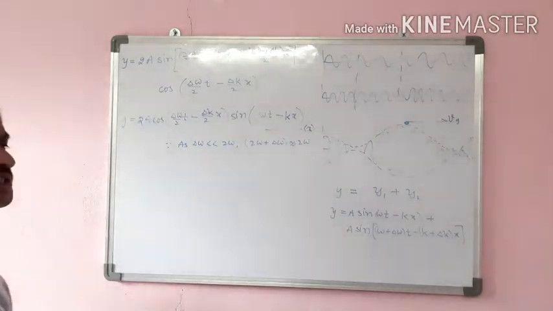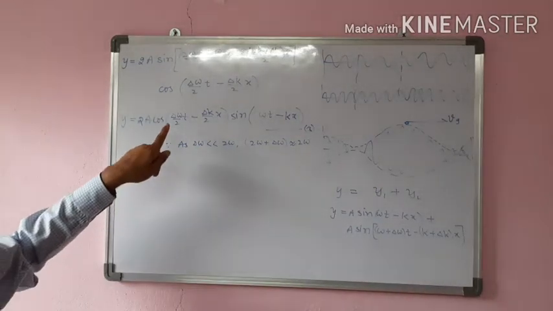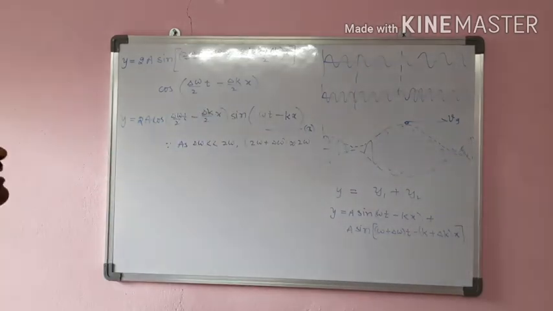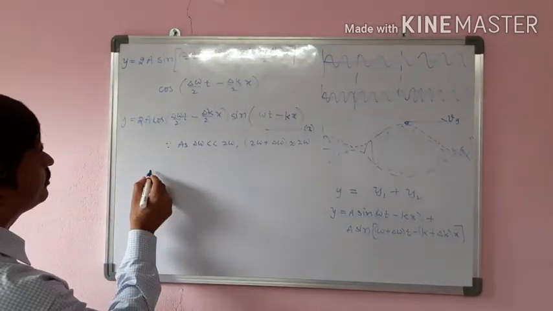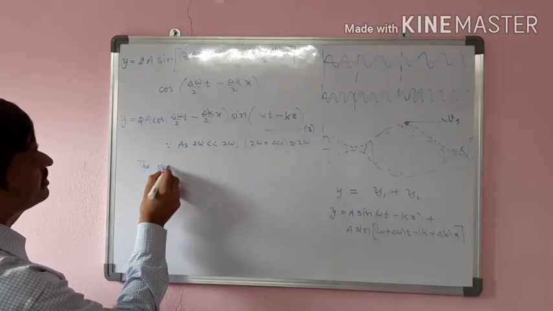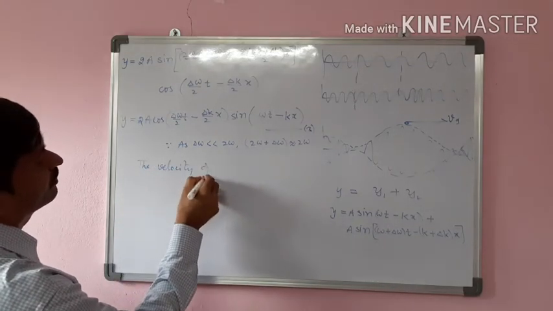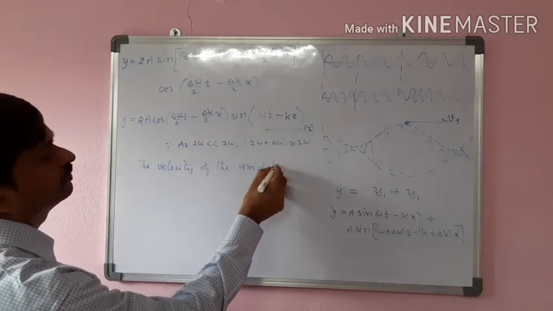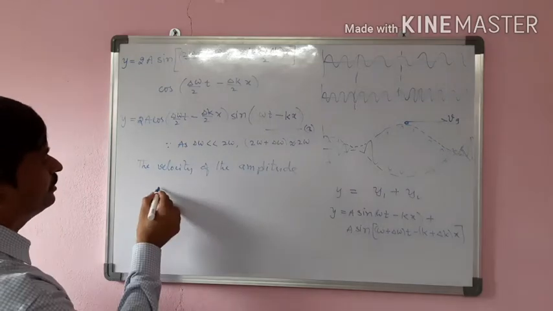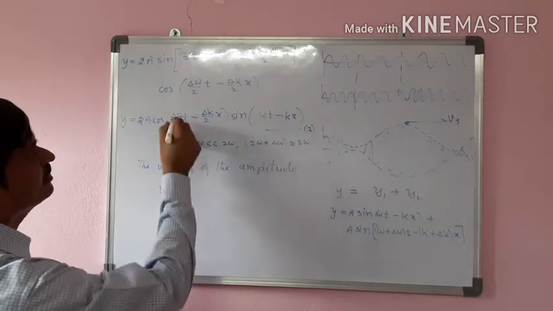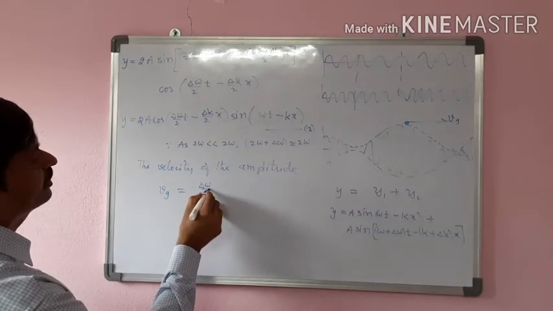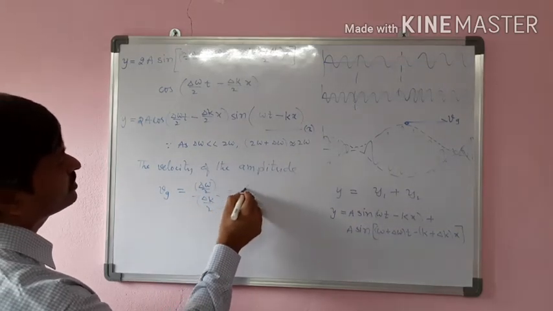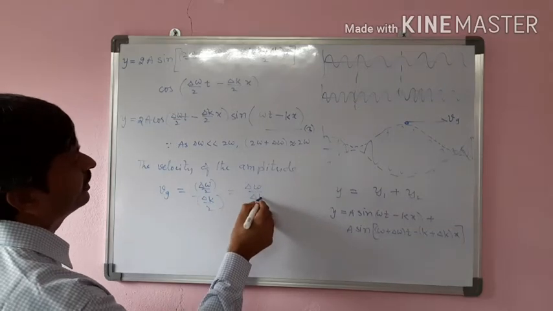Now, as per the definition of the group velocity, we take the velocity of the amplitude. So the velocity of the amplitude is the group velocity, that is equal to simply (delta omega by 2) by (delta k by 2), that is equal to simply delta omega by delta k.